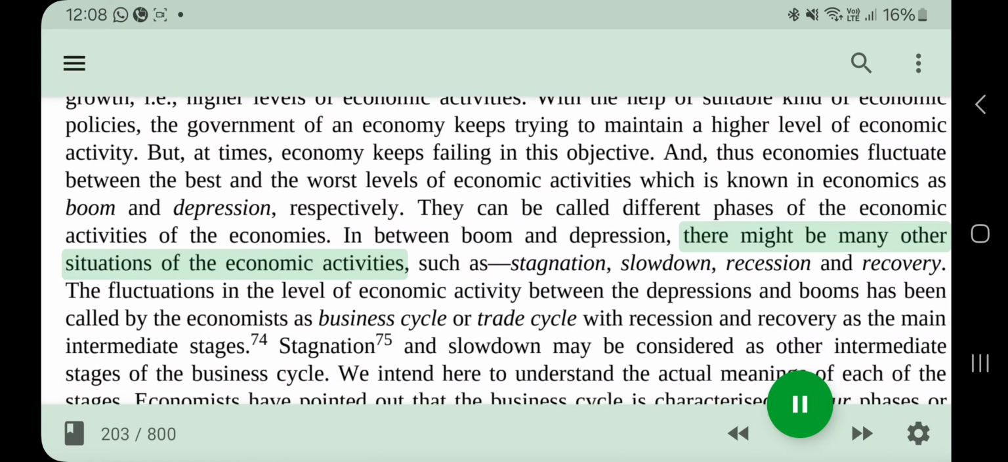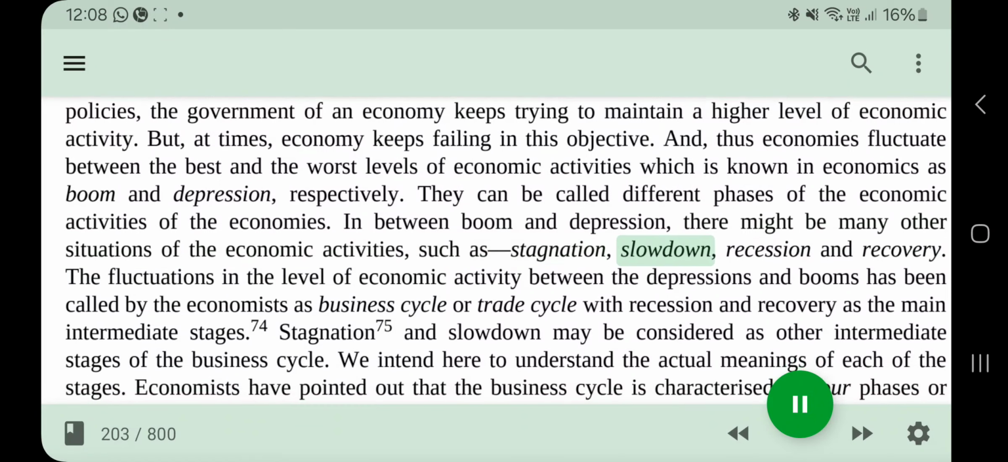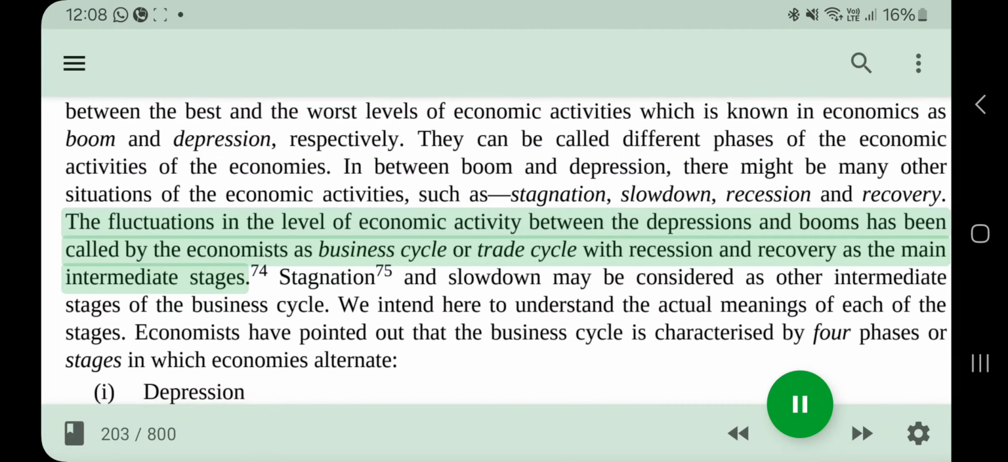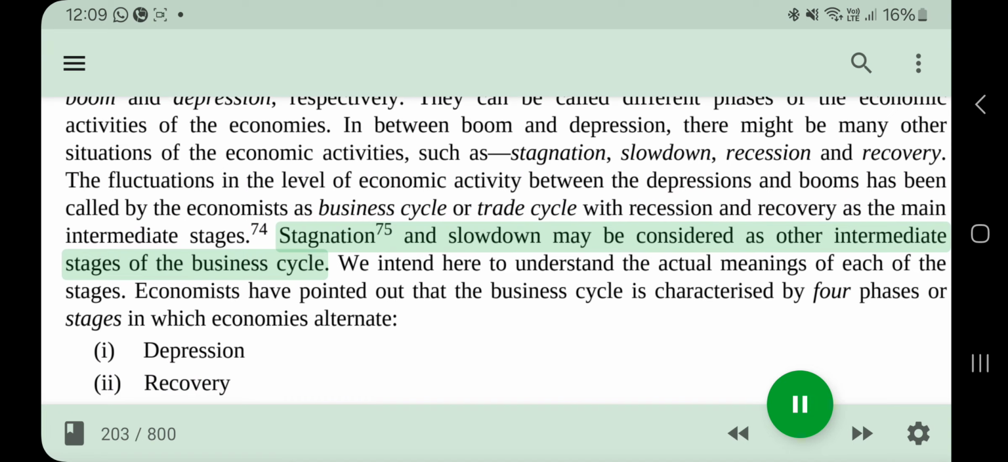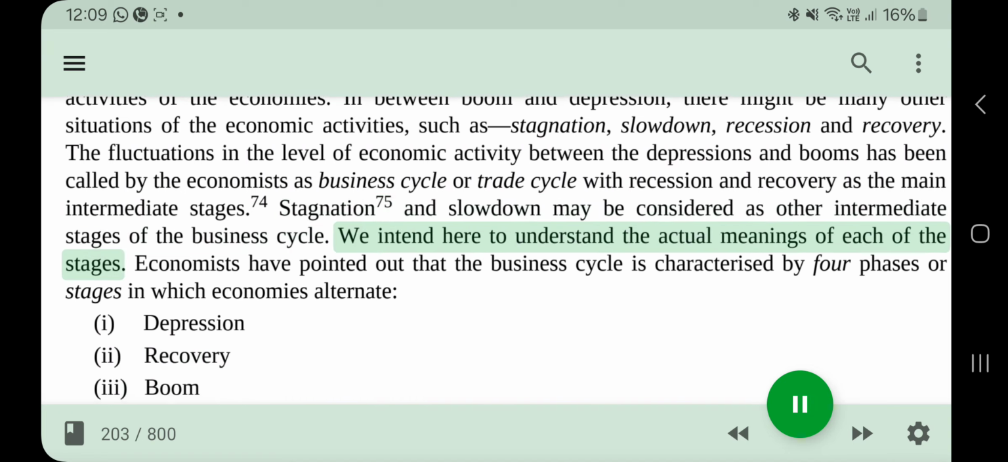In between boom and depression, there might be many other situations of economic activity, such as stagnation, slowdown, recession and recovery. The fluctuations in the level of economic activity between depressions and booms have been called by economists the business cycle or trade cycle, with recession and recovery as the main intermediate stages. Stagnation and slowdown may be considered other intermediate stages of the business cycle. We intend here to understand the actual meanings of each of the stages.